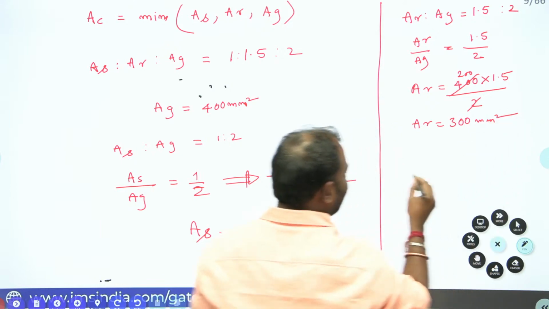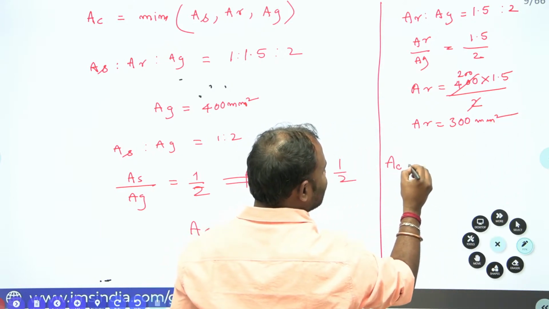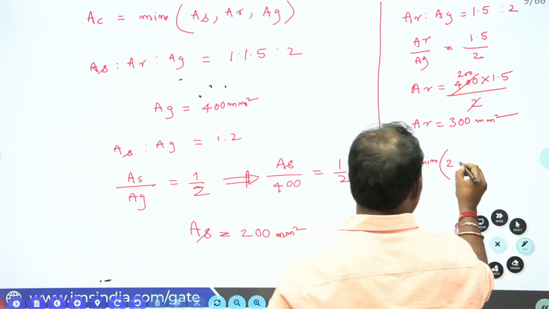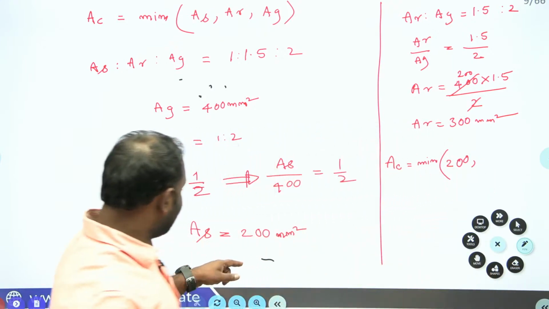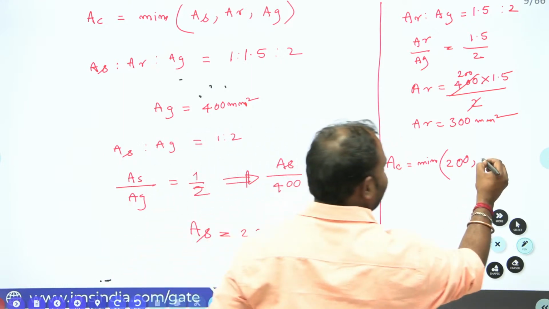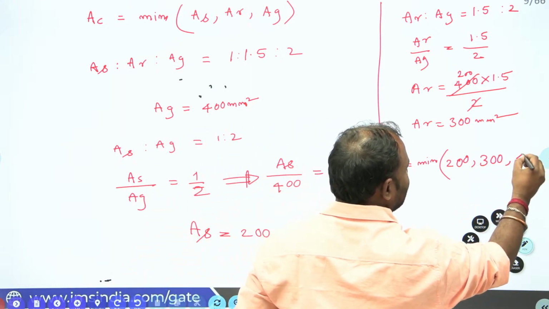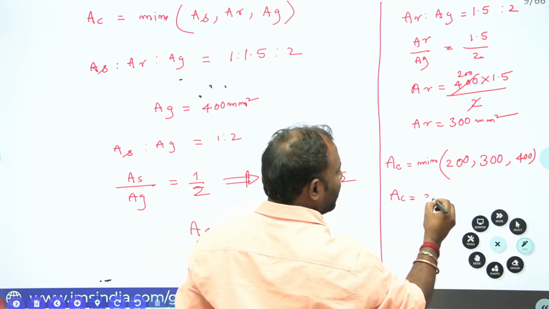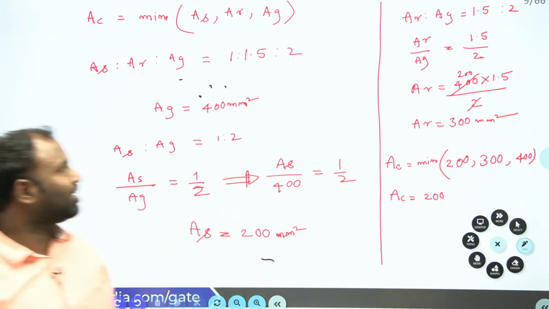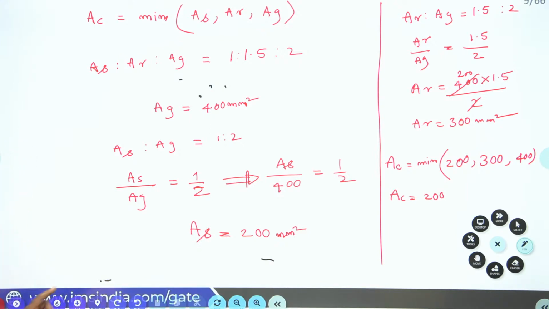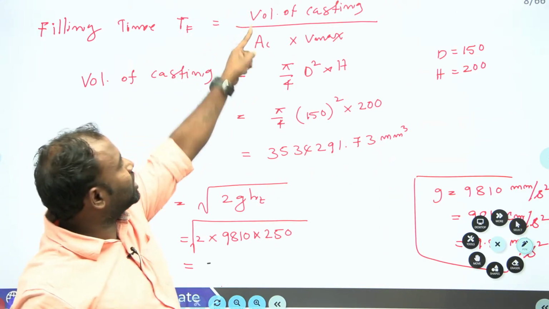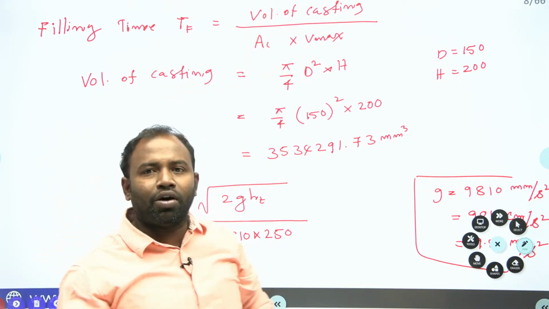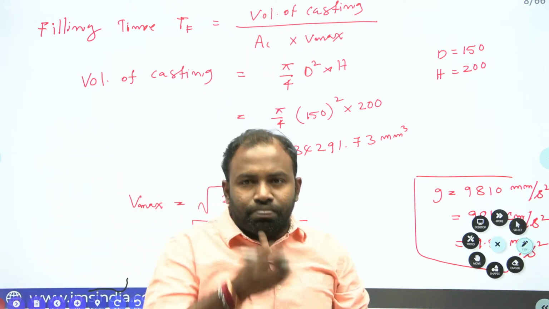Now let us decide AC, the minimum of AS, AR and AG. AS we found 200, AR is 300 and AG is 400. So which one is minimum? So AC is 200 mm square. Clear, everybody? Now we got the volume of casting, we got AC, and also Vmax. If you substitute all these values over there,